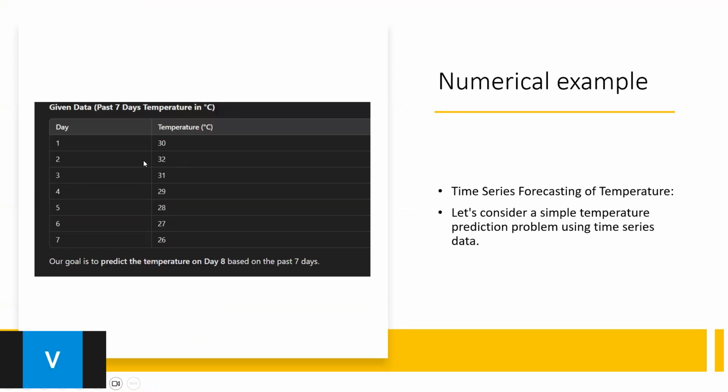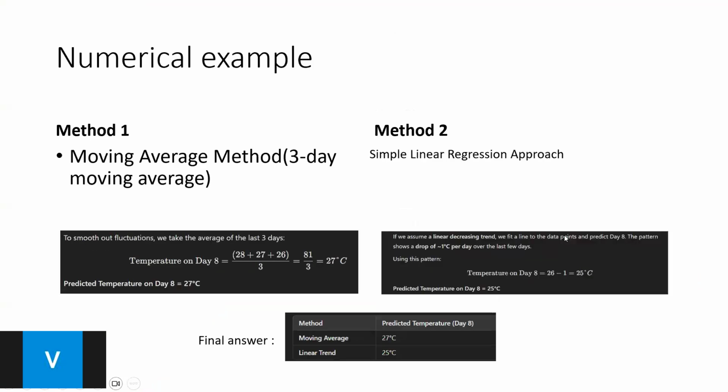Here is the numerical example of time series forecasting of the temperature. The given data is the past 7 days temperature in Celsius. Our goal is to predict the temperature on day 8 based on the past 7 days of data. Let us consider a simple temperature prediction problem using time series data mining. In this numerical, we are using two methods. First one is the moving average method and second is the simple linear regression approach.